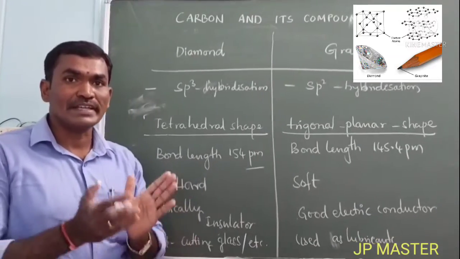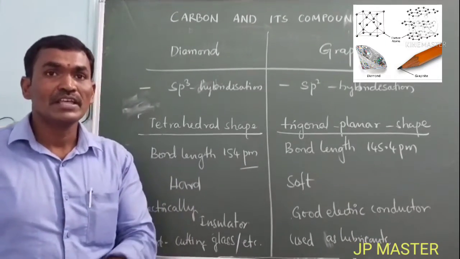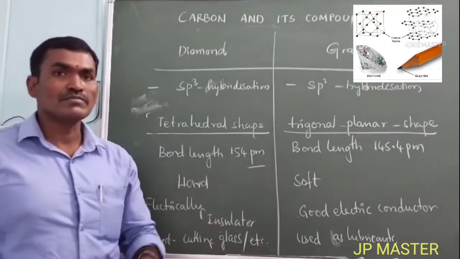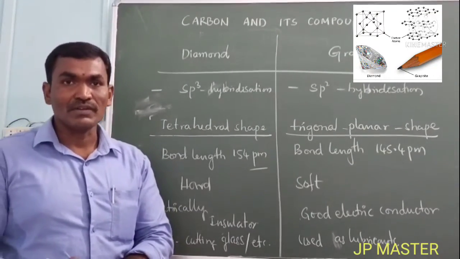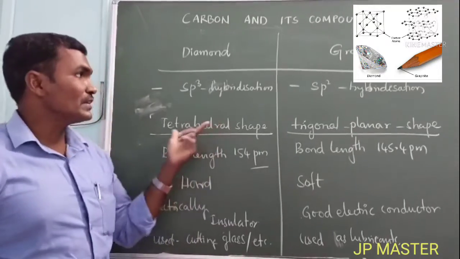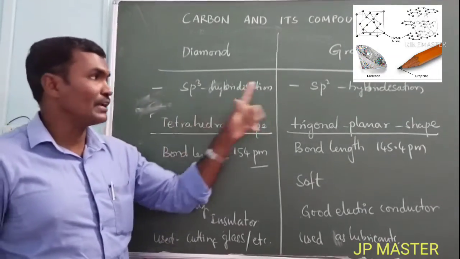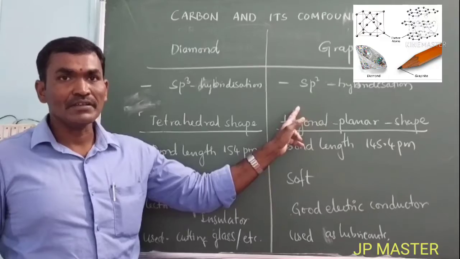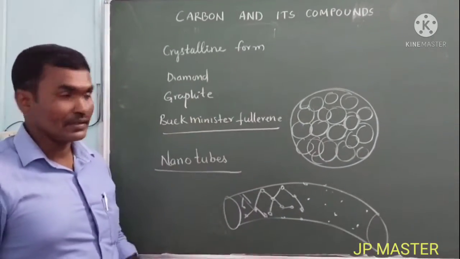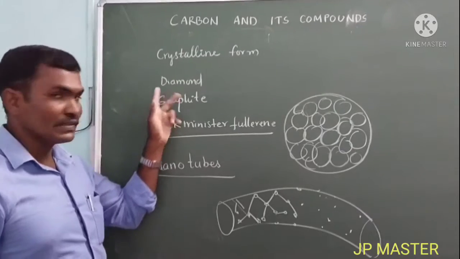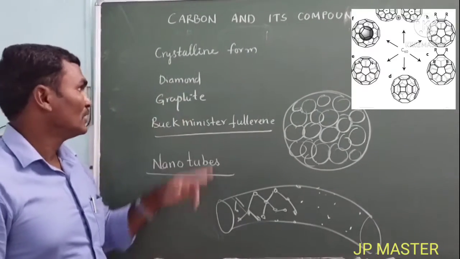Carbon undergoes sp3 hybridization, sp2 hybridization, and sp hybridization, and it forms plenty of compounds. That is the reason carbon is versatile in nature. So this is the difference between diamond and graphite. In the crystalline form of allotropes of carbon, there are diamond and graphite. We discussed this in the previous session.